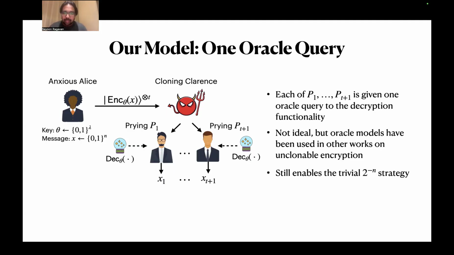And I want to say two things about this model. So first, it still enables the trivial 2 to the minus n strategy because that only requires one query to decryption. And secondly, it still enables attacks on learnable classes of states because those don't require any queries at all, actually. So all the attacks I've talked about up to now still hold in the single oracle query setting.